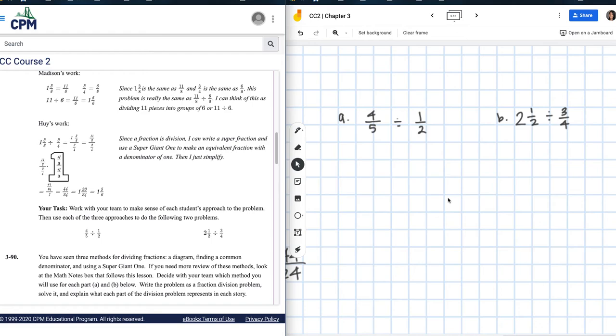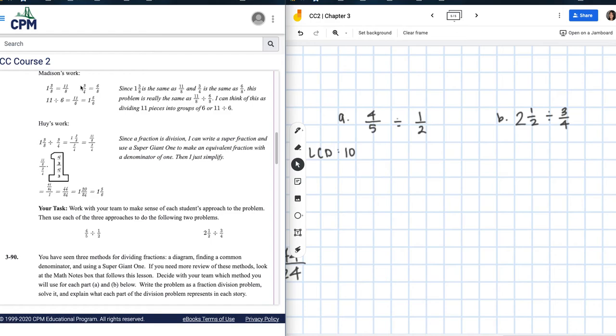Okay, so for the first one, what I'm actually going to do is I'm going to do Madison's method. Okay, so what she did was she found the same denominator, right? So what we need to do is to find the least common denominator. And I know already that my LCD is 10. If you don't know how to find the LCD, find the other video on the least common denominator, and then you'll be able to find it.